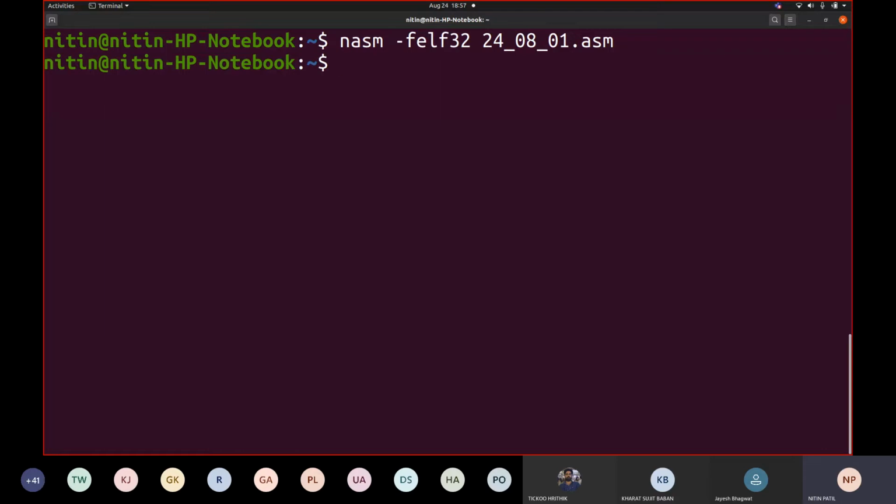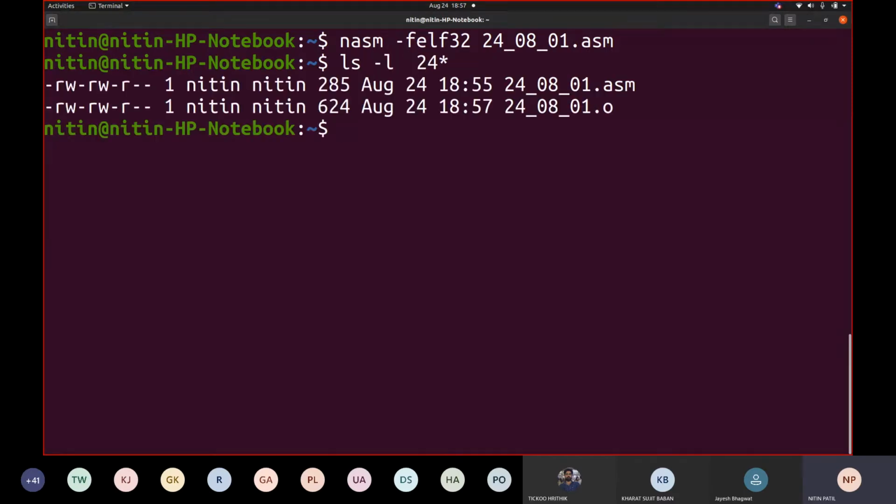It should now generate a .o file for you. If I write 24 star, let us see how many files are generated. We will use -l.